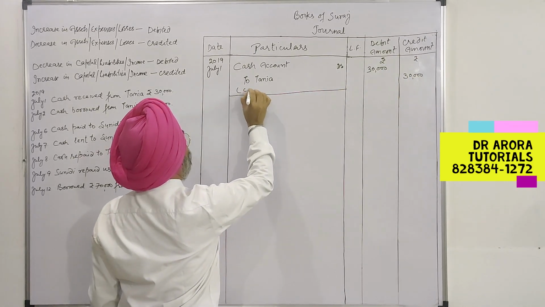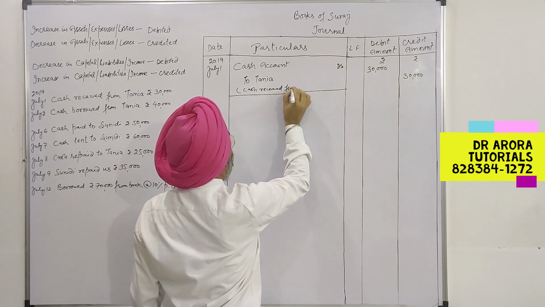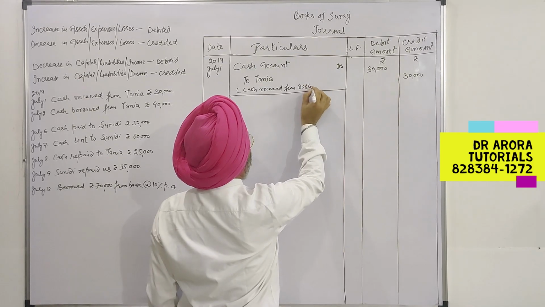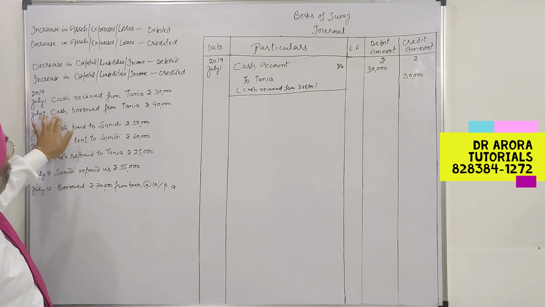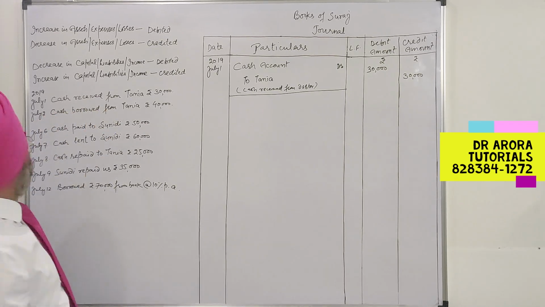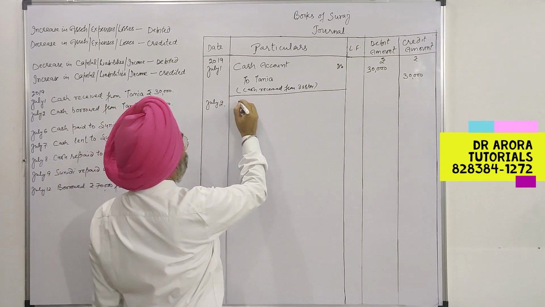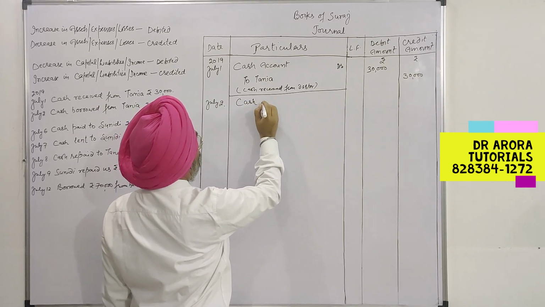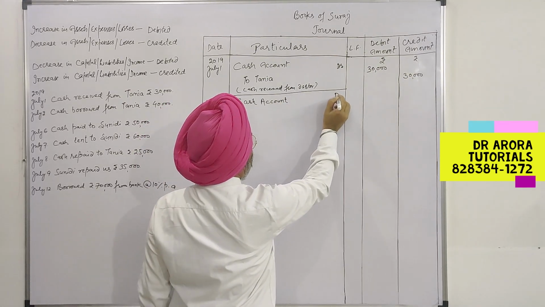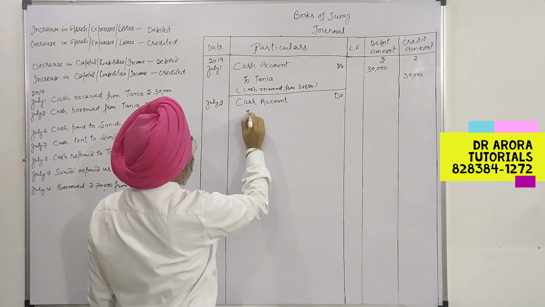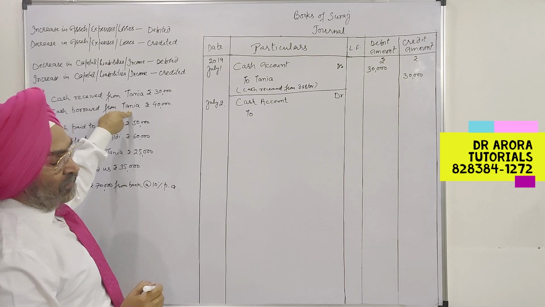So this is cash received from debtor. This is a simple entry. Now, cash borrowed from Tania on July 2nd. There is an increase in asset. Cash is increasing, hence the cash account will be debited. And there is an increase in liability.